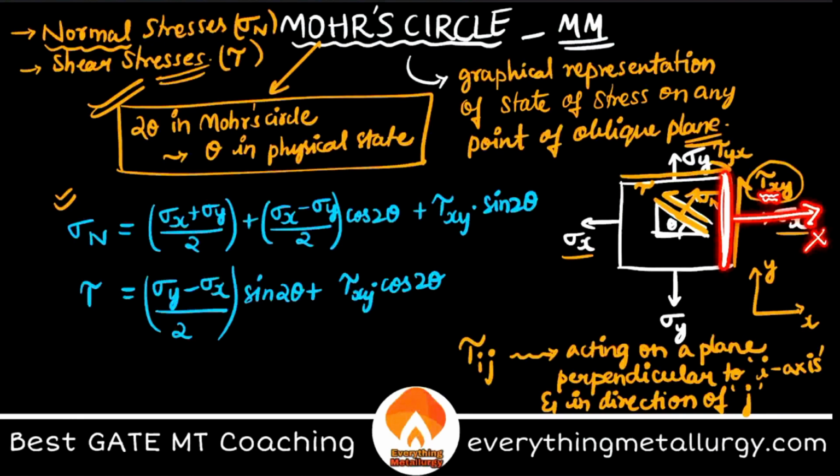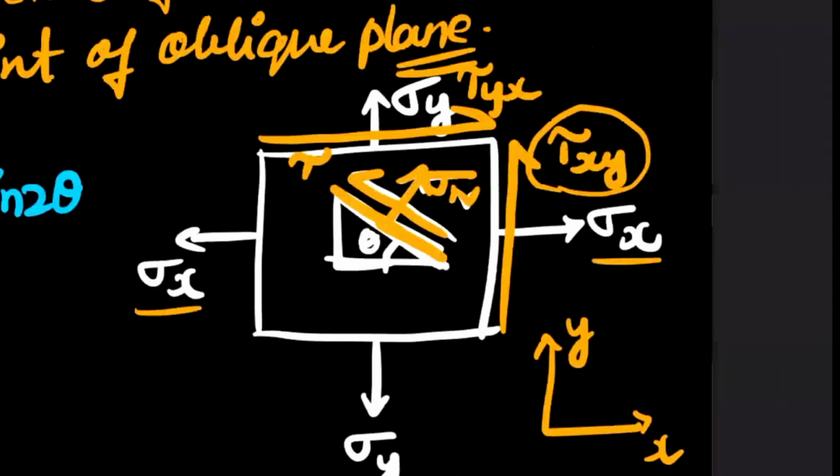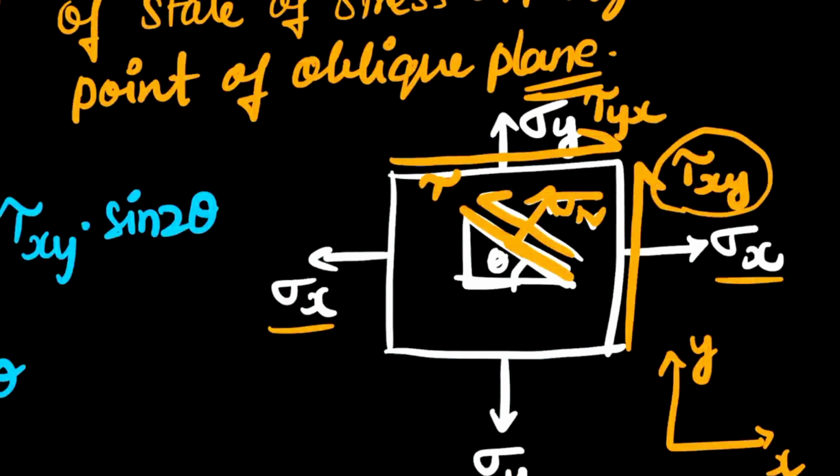The plane is perpendicular to the x axis, so I is equal to x. Now in what direction? This is my direction. I can zoom in if you are not able to see. This plane is perpendicular to my x axis, so I is equal to x. Now it is in the direction of the y axis, obviously pointing towards the positive y. So j is y. So tau ij in my case is tau xy.